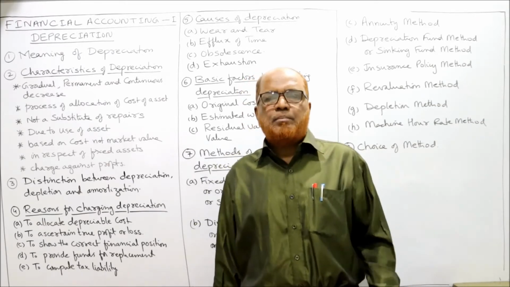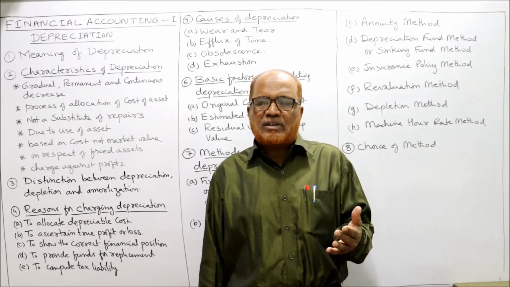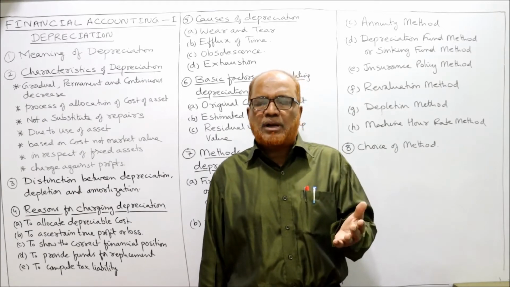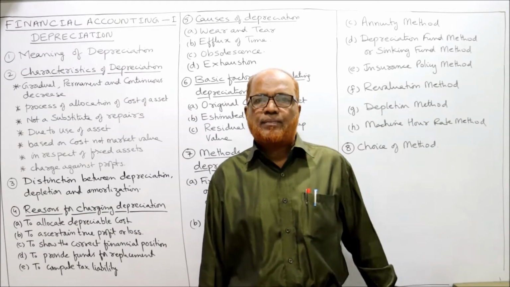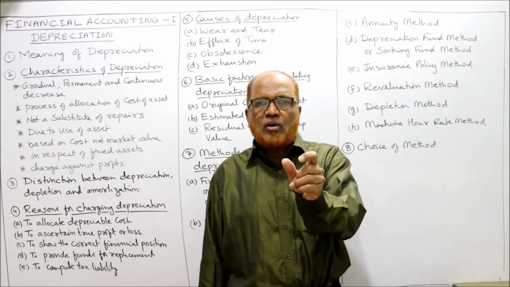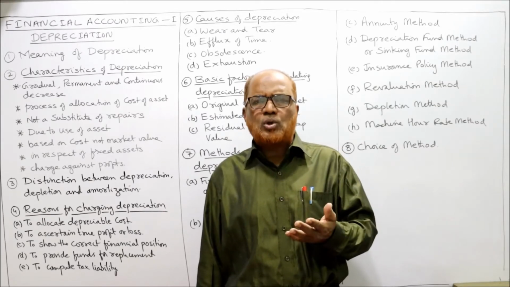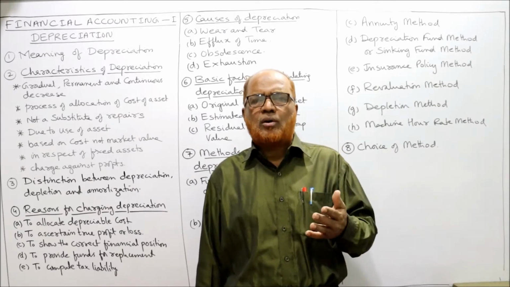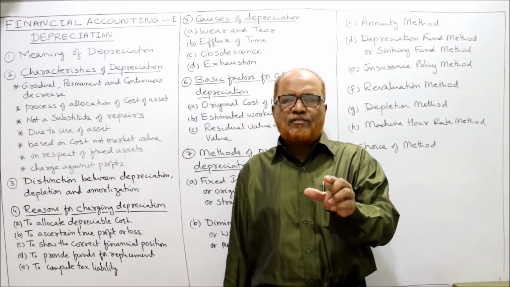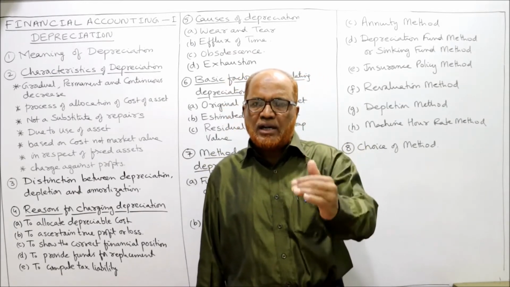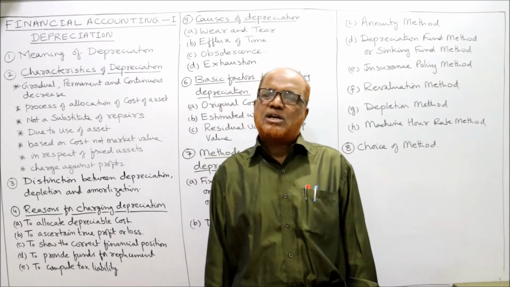Now see, every business will use fixed asset. When we use the fixed assets, whether tangible or intangible, the value of the assets will gradually decrease. That decrease in the value of the asset is due to a number of causes like wear and tear, obsolescence, diminution, efflux of time. So many causes are there. On account of these causes, the value of the asset will decrease. That decrease in value of asset is called depreciation.